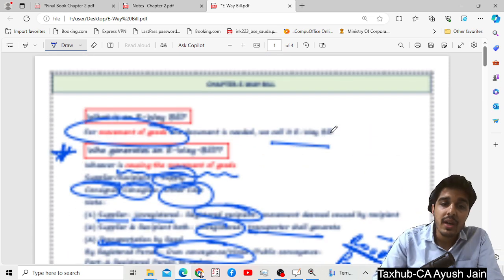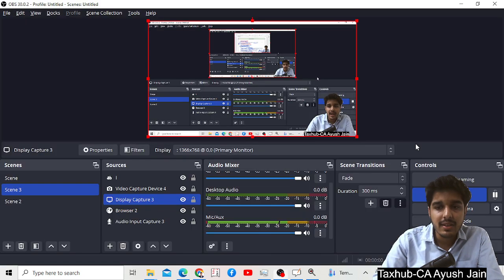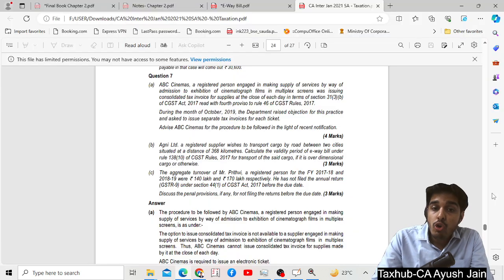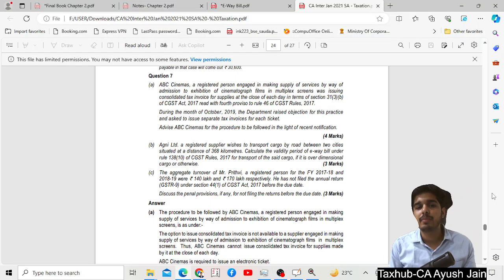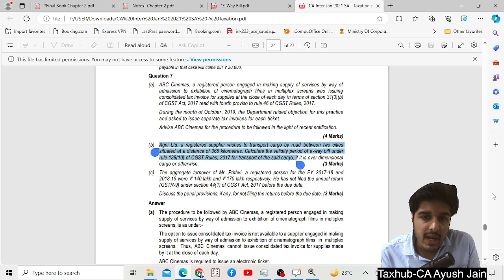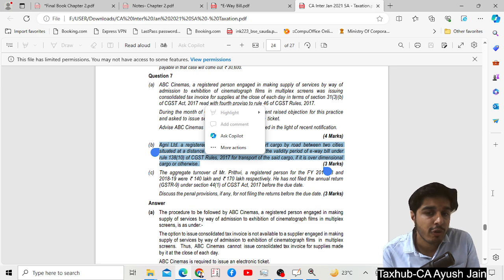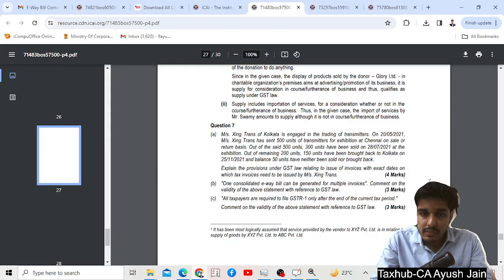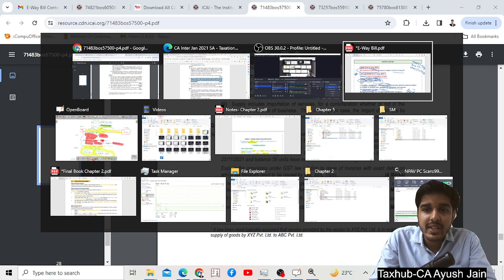Now we are going to see some of the questions which were asked in past year examinations. So now we have completed our chapter. Now we will see some past year question papers. So this is the question paper of January 2021 and the question is question number 7B. It says that Agni Limited, a registered supplier, wishes to transport a cargo by road between two cities situated at a distance of 368 km. Calculate the validity of the e-way bill under normal rule and OCD. So it says that my distance is 368 kilometers.